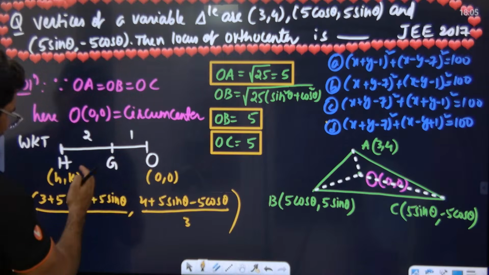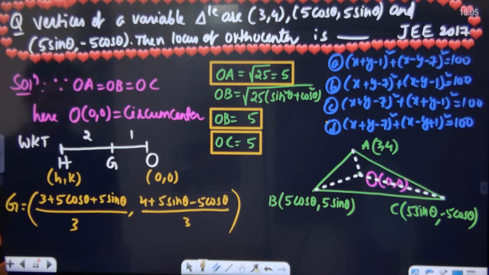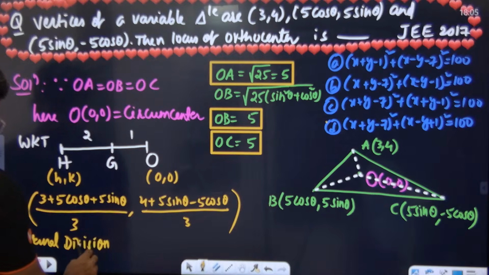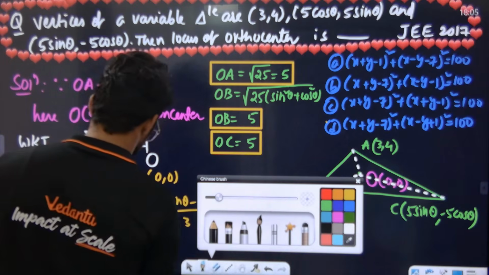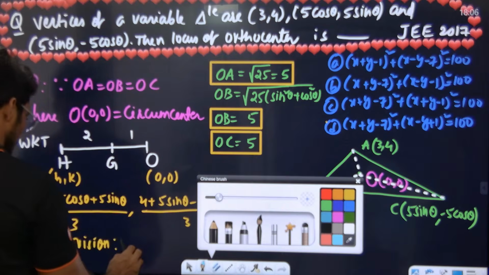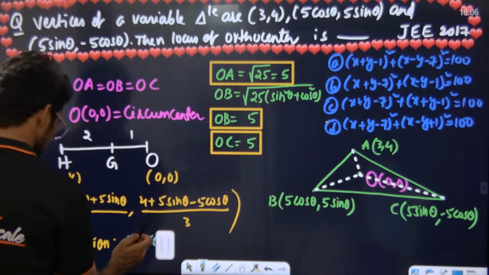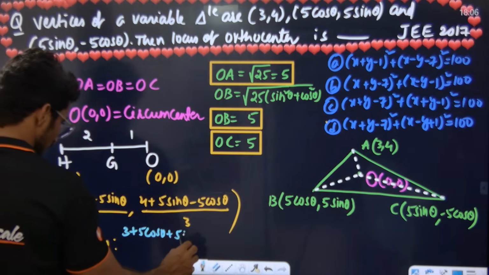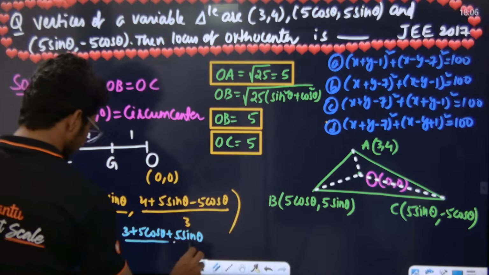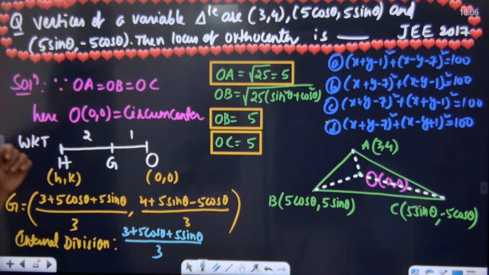Centroid basically divides this. So now I am going to apply the internal division formula. Listen to the class. What is this? It is the G coordinates: 3 plus 5 cos theta plus 5 sin theta by 3. This is equal to mx2 plus nx1 divided by m plus n.